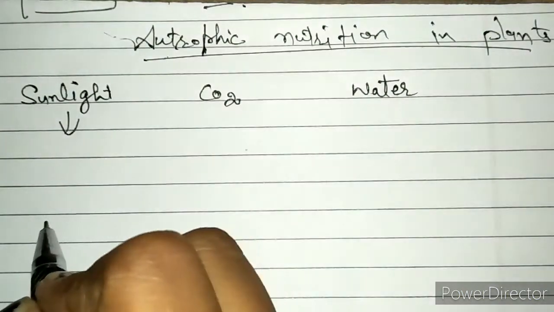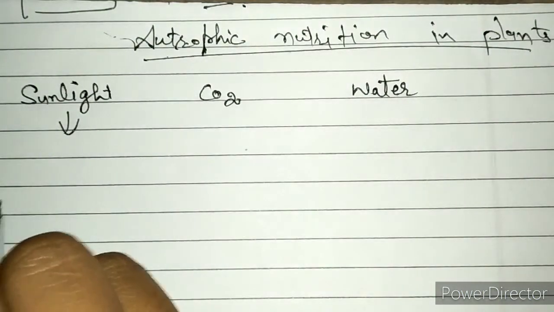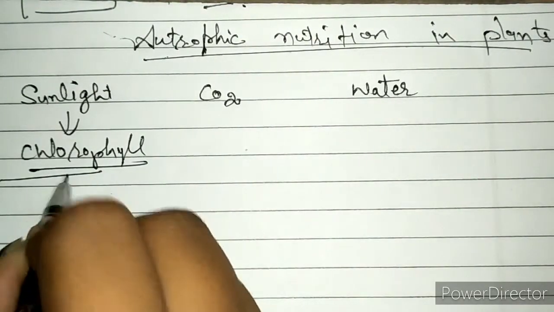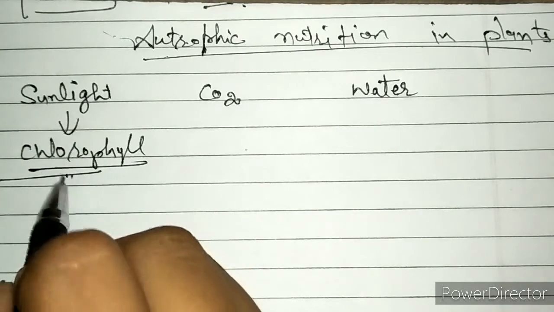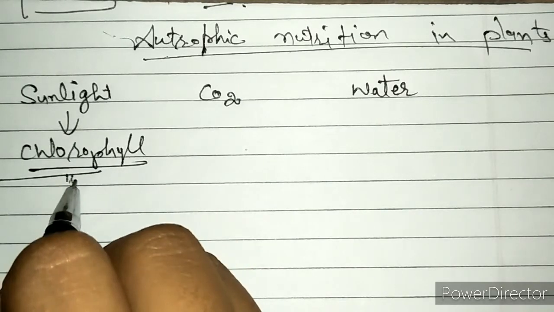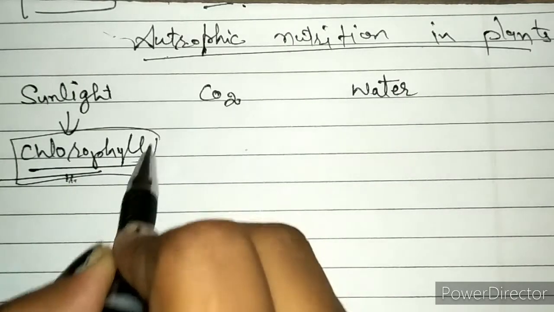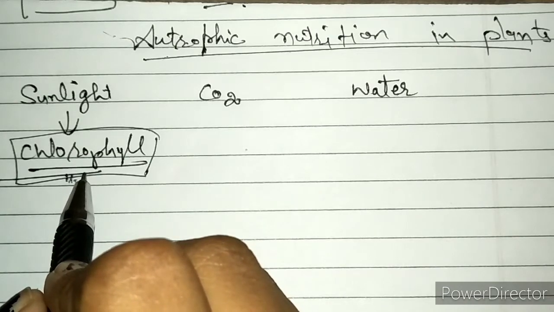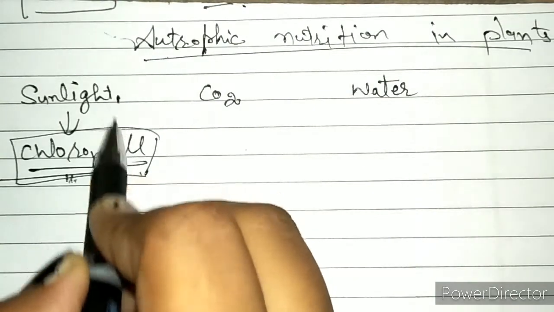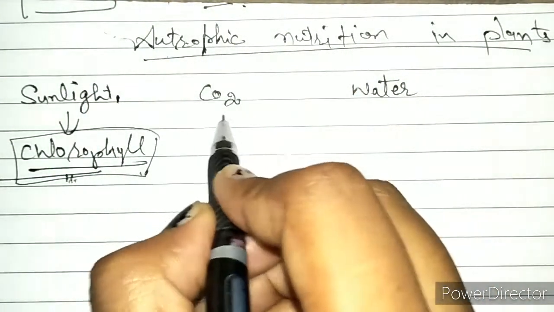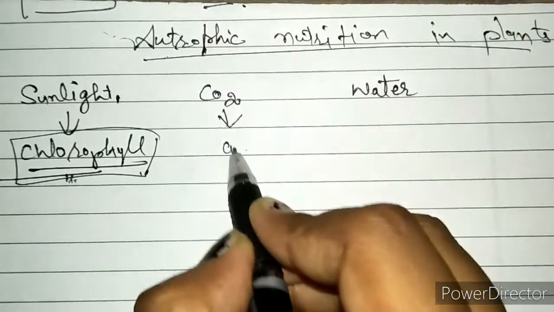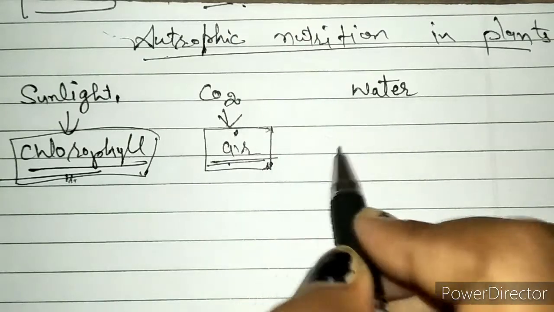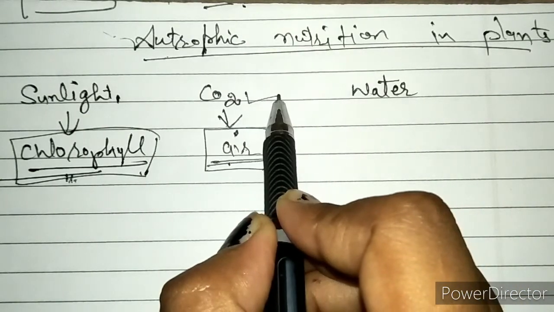So this sunlight, who traps it for these plants? Chlorophyll. Clear? Chlorophyll is the pigment that gives green color to the leaves. Chlorophyll traps energy from the sun and then gives it to the whole plant. And carbon dioxide is obtained from air. We know very well that air contains many different gases, and carbon dioxide is also one of them, right?